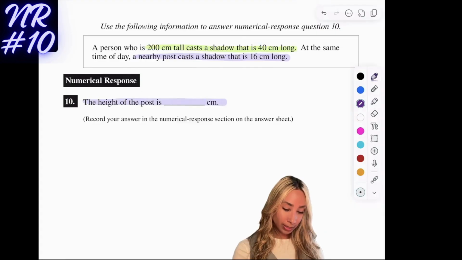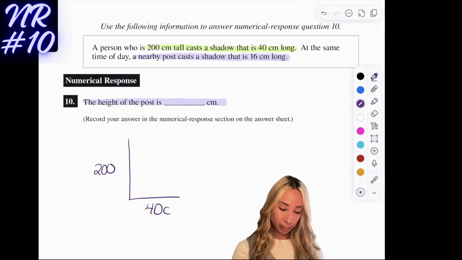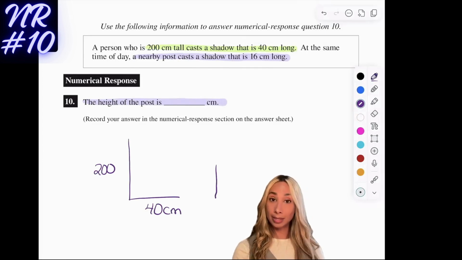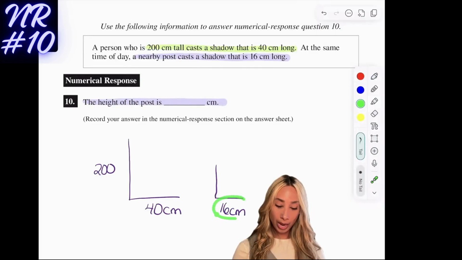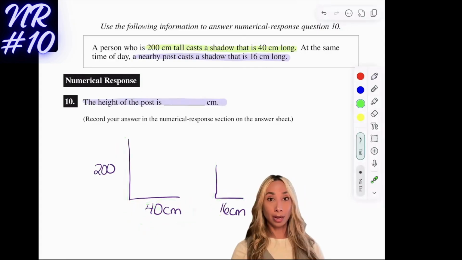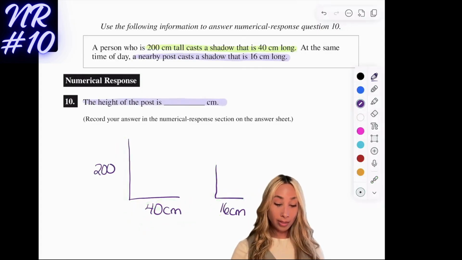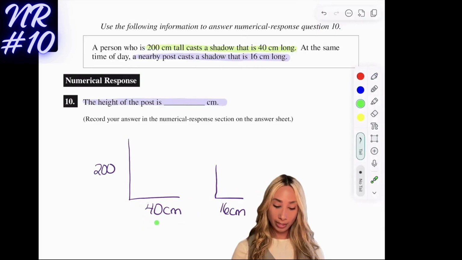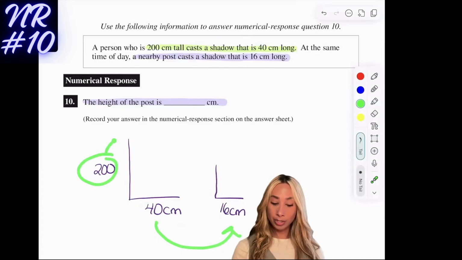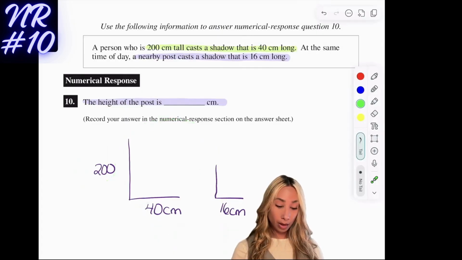So what I'm going to want to do with this is I'm going to just draw this. Here's my person that's 200 centimeters tall. And then here's their shadow at 40 centimeters. Now the same thing, because the sun is in the same place, is happening. And we just know that this shadow is 16 centimeters long. Notice how I'm keeping my shadows on the ground, and the stuff that are standing at the top are just standing there, right? There's nothing I'm doing with that. So from there, this is really just going to require me to use some scale factors to figure out what is the connection between this, and then use that same connection to figure out how tall the post is.